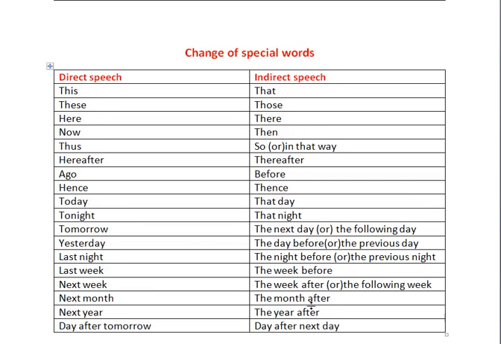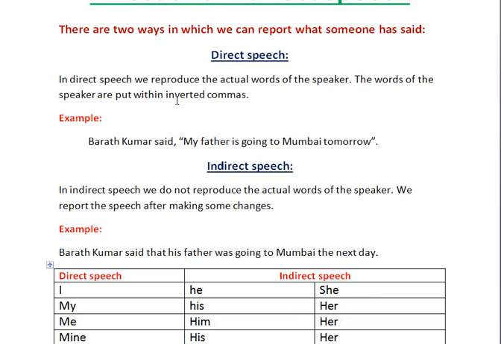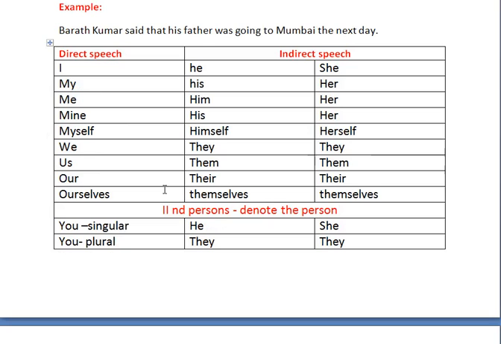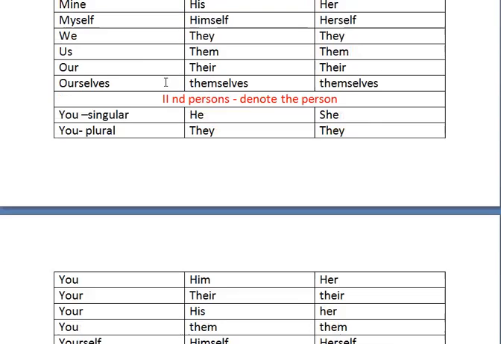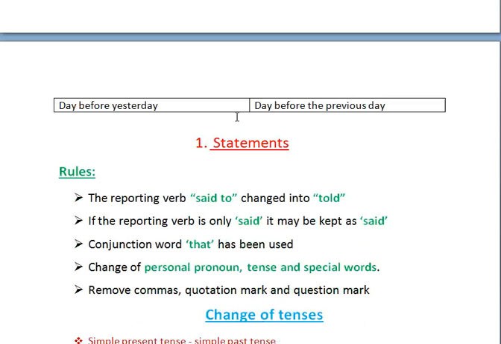So you have to change the special word like this manner. Students, I think you understand very well. While you are changing direct speech into indirect speech, you need to change the personal pronoun, tense of the reported speech and the special words also. So I gave the tabular column here for your reference. You should understand well how to change the personal pronoun in a proper manner, then how to change the special words also. Now we are going to see the first type, statement.